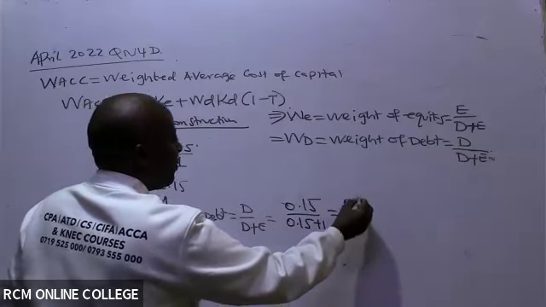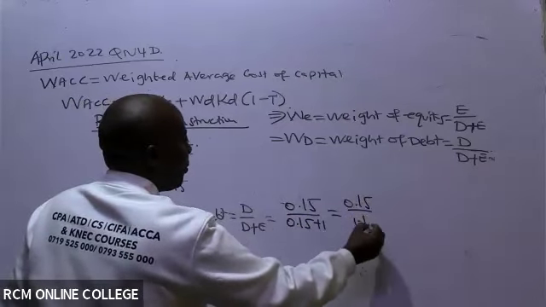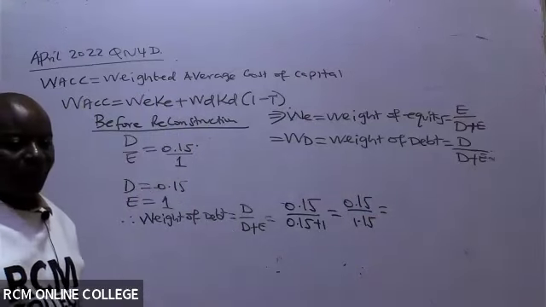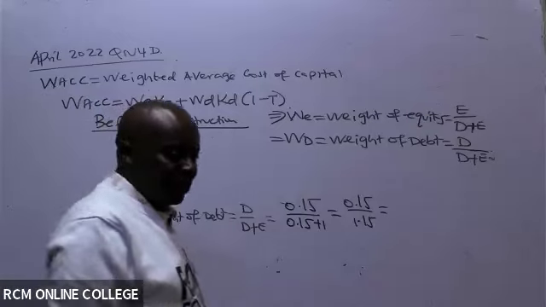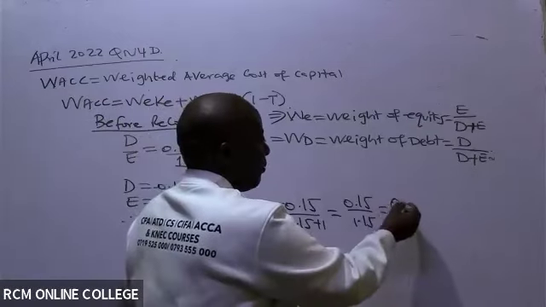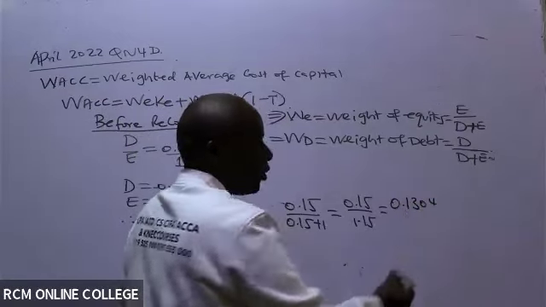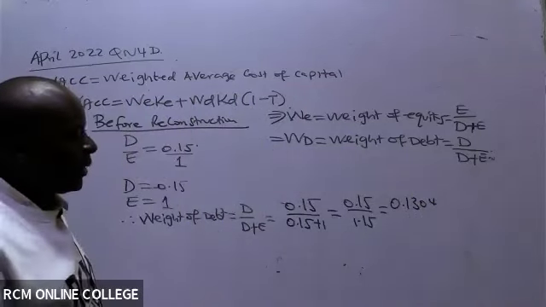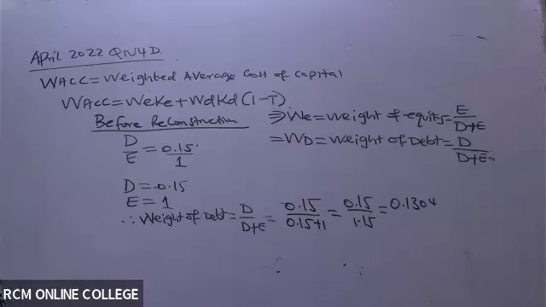Which is the same as 0.15 over 1.15, which ends up giving me 0.1304. The more the decimal places, the better.